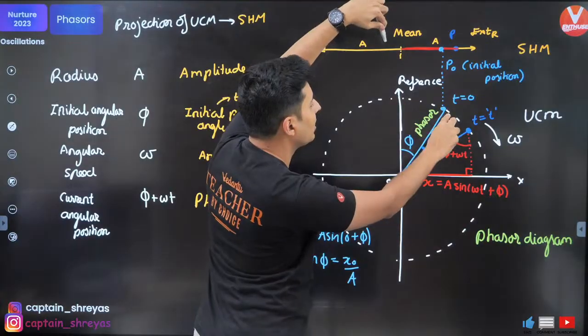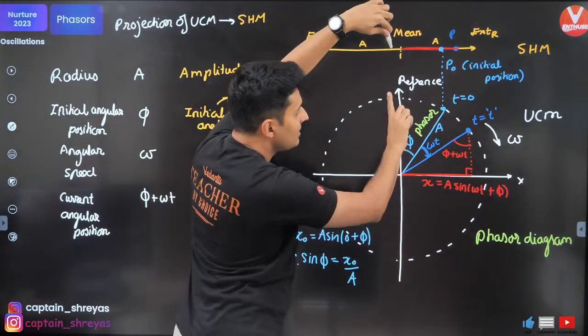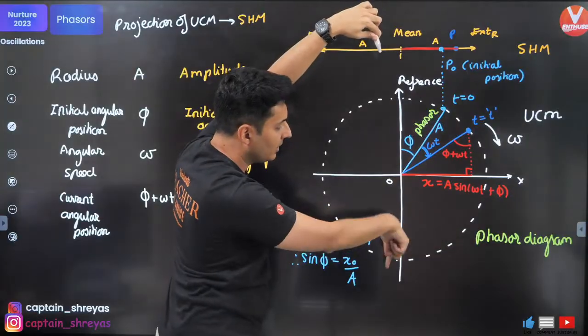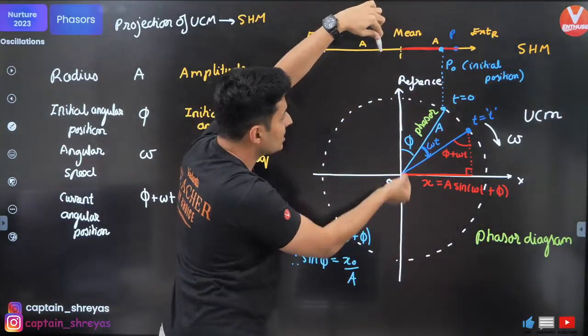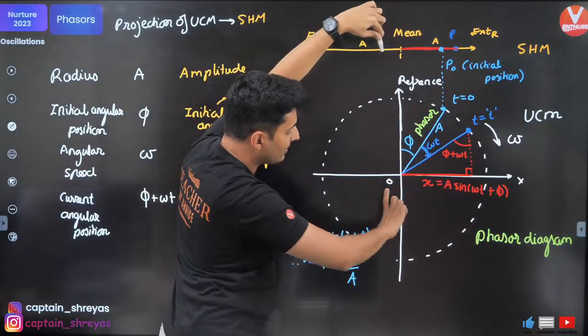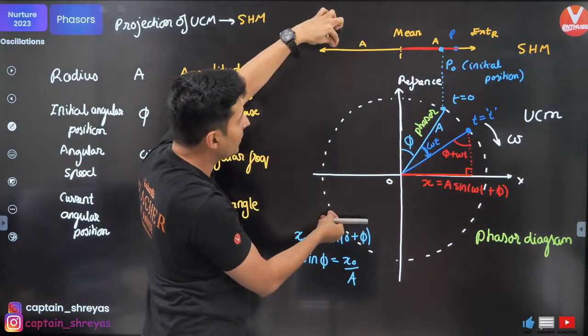How can the particle go here? Shadow also has to go there. That means the only option left is this phasor has now returned over here. Now the shadow will exactly fall here. The shadow will fall here, and as this phasor rotates, you will see the shadow will also go this side.